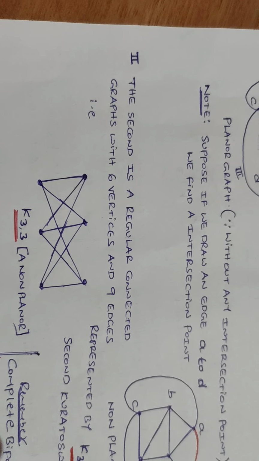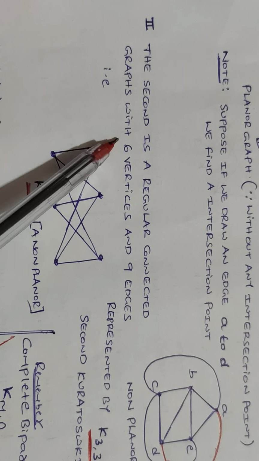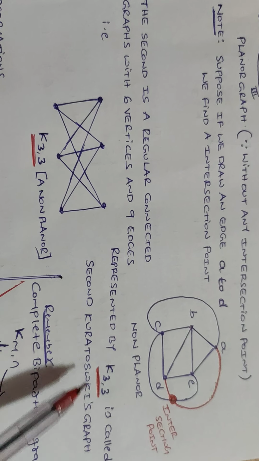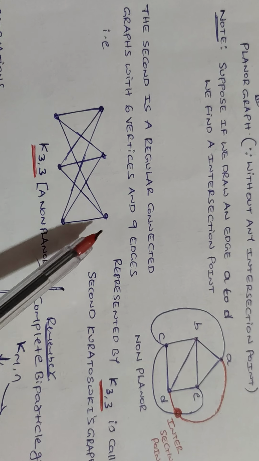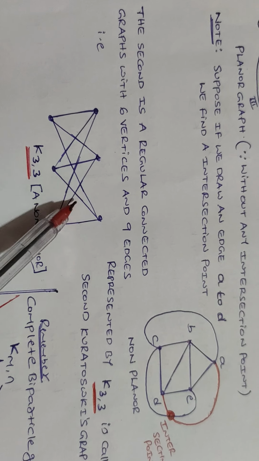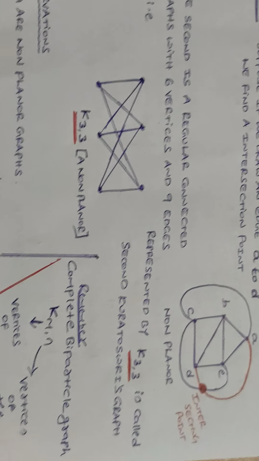Now observe the second one, a regular connected graph with 6 vertices and 9 edges, represented by K33, called the second Kuratowski graph. In case of K33, the number of vertices is 6 and the number of edges is 9.